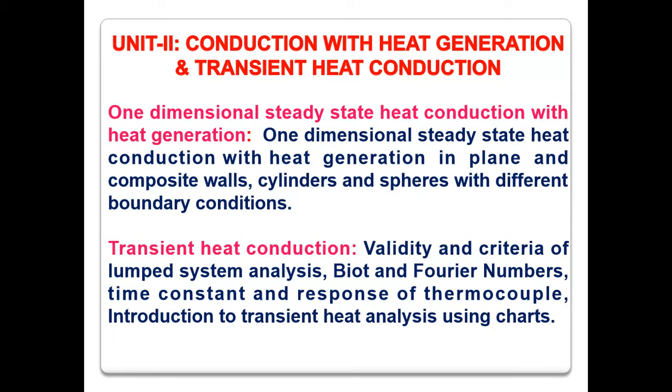In the second unit we are trying to understand conduction with heat generation and transient heat conduction. So in the first part of unit number 2, we are trying to understand how heat is transferred from one place to another place with heat generation. And in the second part of unit number 2, that is transient heat conduction, transient means what? The temperature is different with respect to time for the same material.